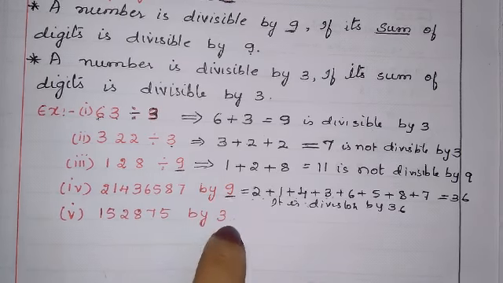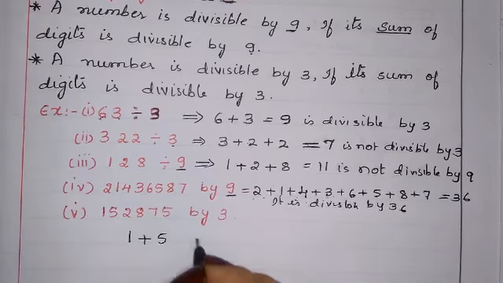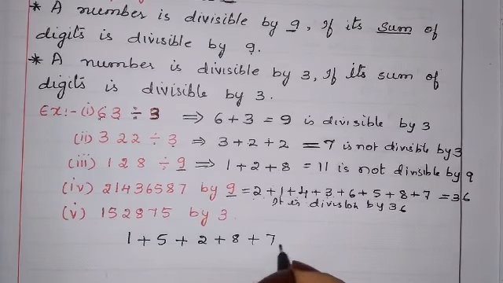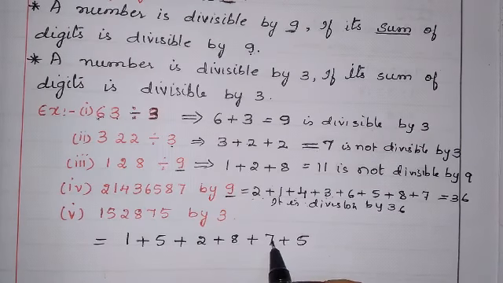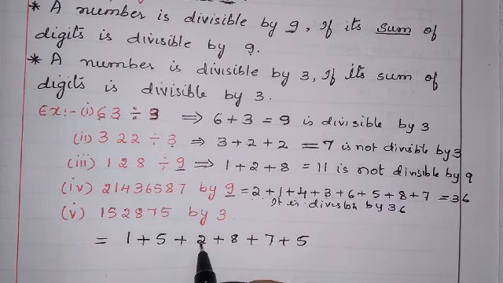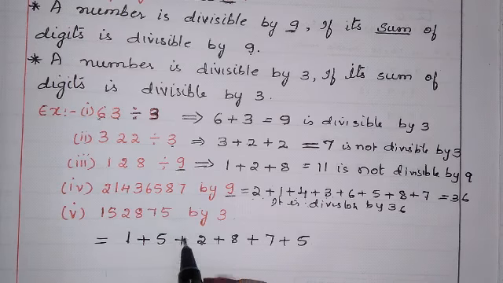Check whether 15285 is divisible by 3 or not. Let us check. 1 plus 5 plus 2 plus 8 plus 7 plus 5. Okay, now let us check. 7 plus 8, 15. 15 plus 5, 20. 20 plus 2, 22. 23. 28.